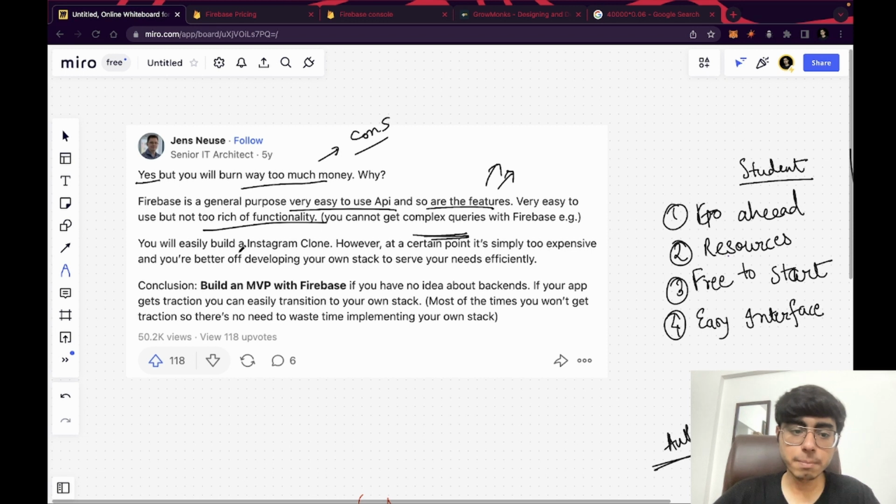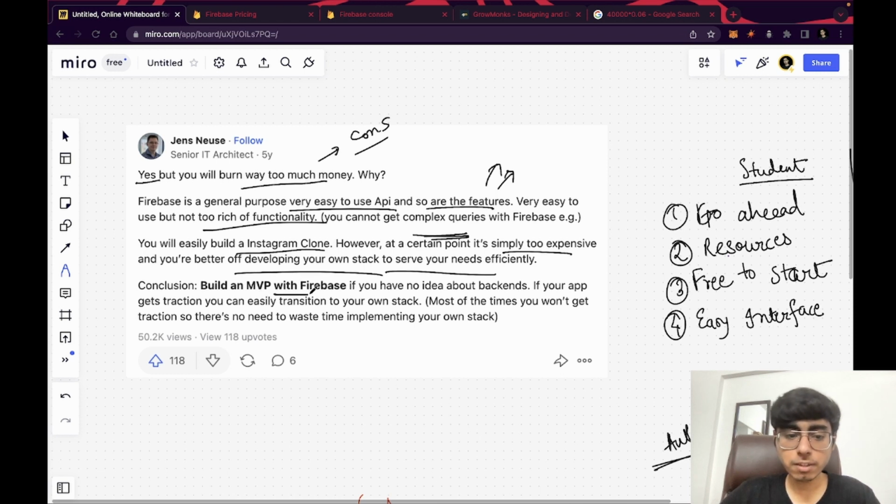You will easily build an Instagram clone. I would say yes, you can build Instagram, you can build WhatsApp, but will it be scalable? No, it will not be scalable, right? However, at a certain point, it's simply too expensive, and you're better off developing your own stack to serve your needs efficiently. So again, you have to shift to your own custom backend.